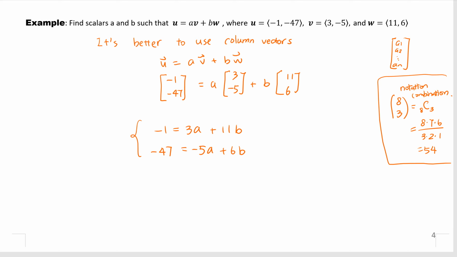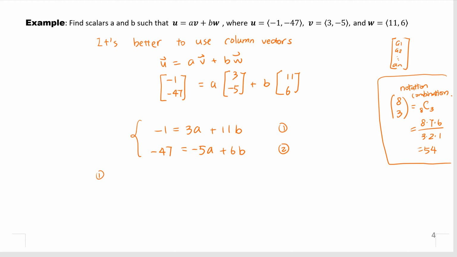Well, we can use the elimination method. We can choose to eliminate a, or we can choose to eliminate b. Which one is easier? The a looks easier because the least common multiple is 15, but for b, the least common multiple is 66. Well, that's too large, right? So we denote this equation 1, equation 2.